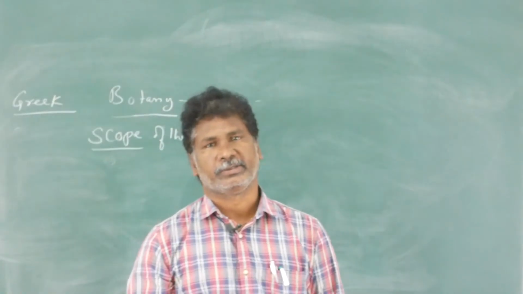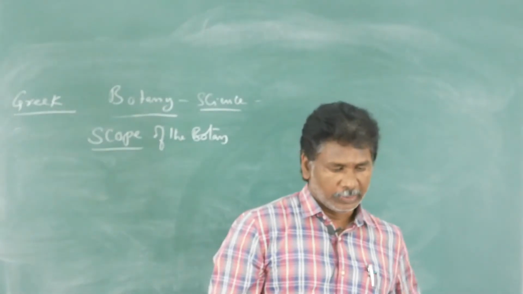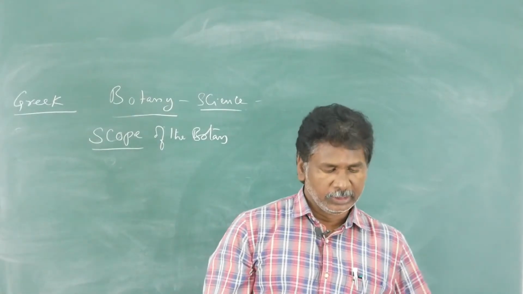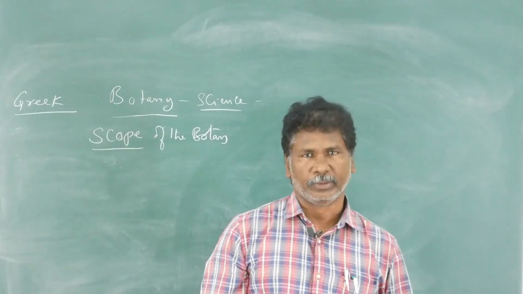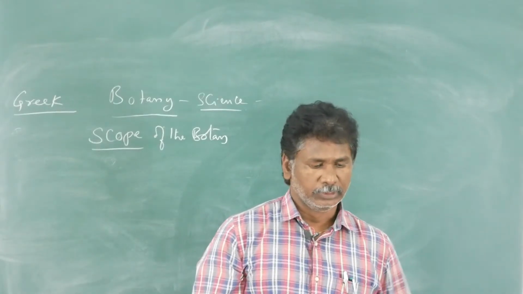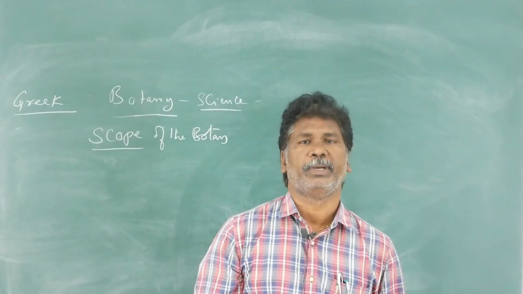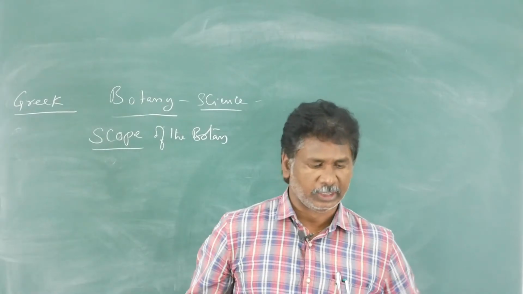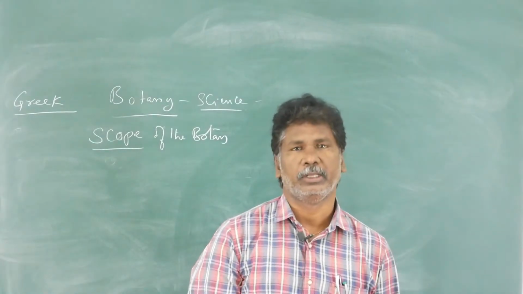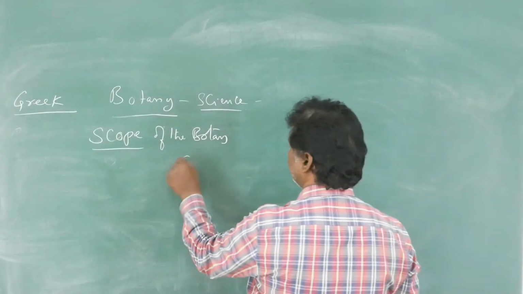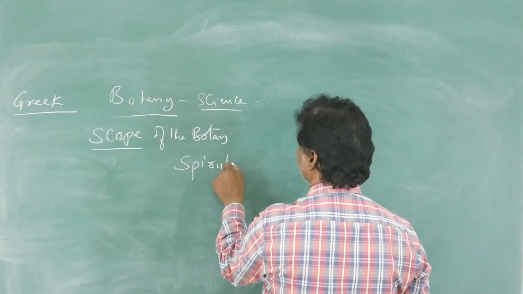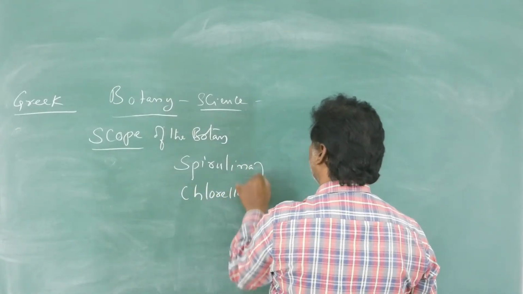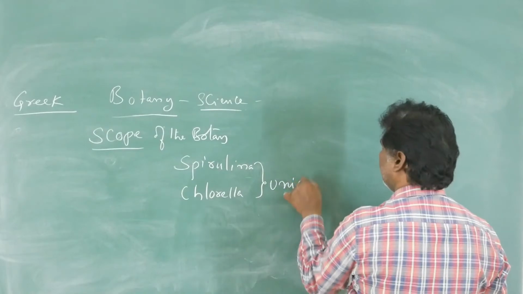Some antibiotics are also obtained from plants and other organisms. You know that penicillin is an antibiotic obtained from Penicillium notatum. Also some biocontrol agents, like BT, Bacillus thuringiensis, act as biocontrol agents. And Spirulina and Chlorella, asked in NEET 2020, are both unicellular algae.